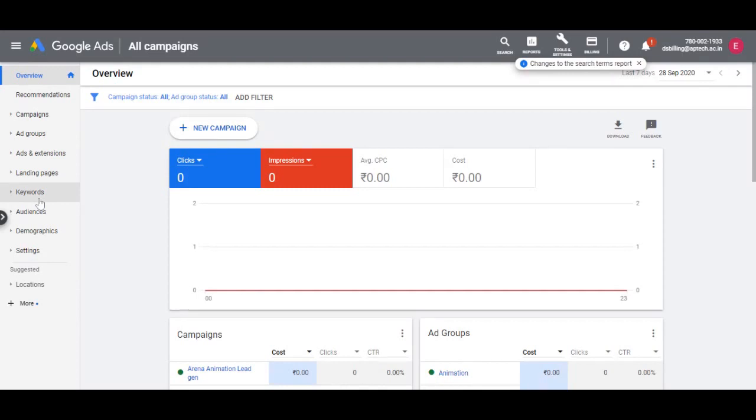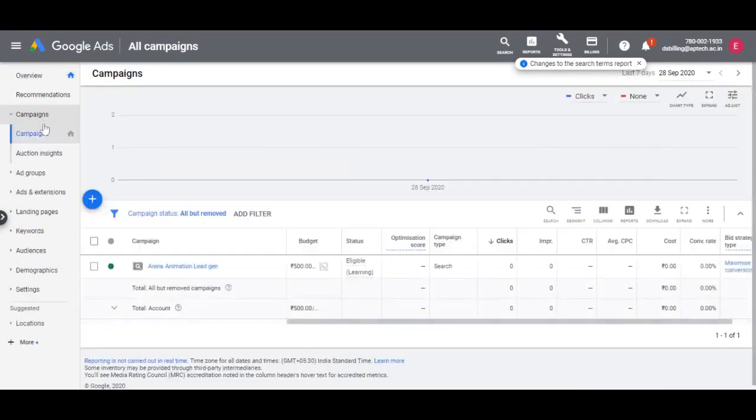Now, all the performance metrics that we discussed can be found on the Google Ads platform at the keyword, ad group, ad and campaign level as well. All we have to do is click on campaigns, for example, which is on the left hand side panel, and we will be able to view the overall number of clicks, impressions, CTR, CPC, and the total cost for a particular campaign.